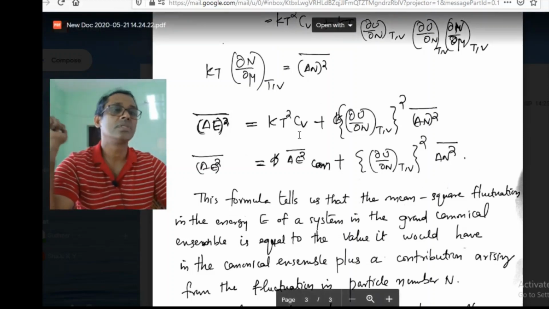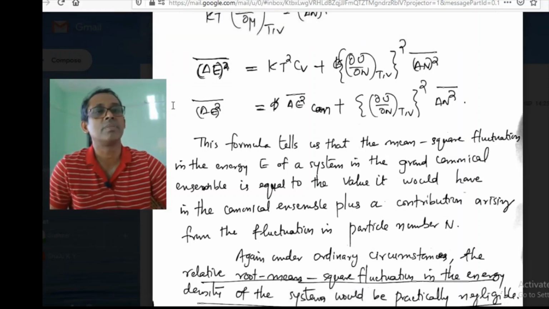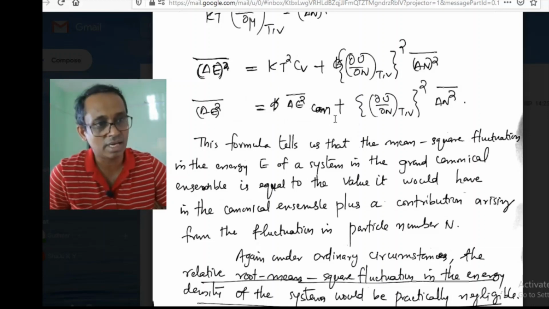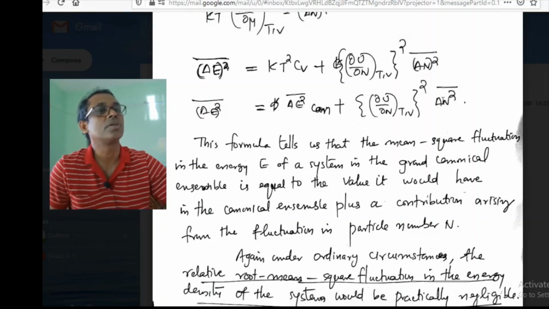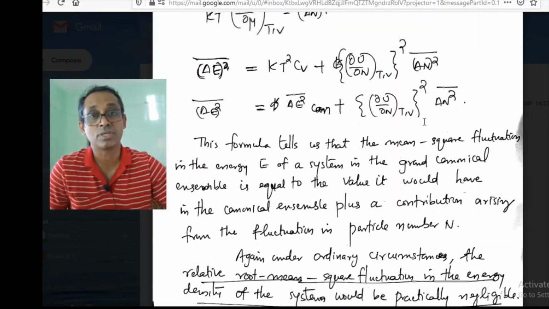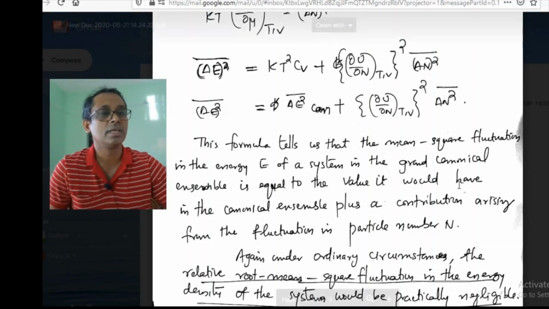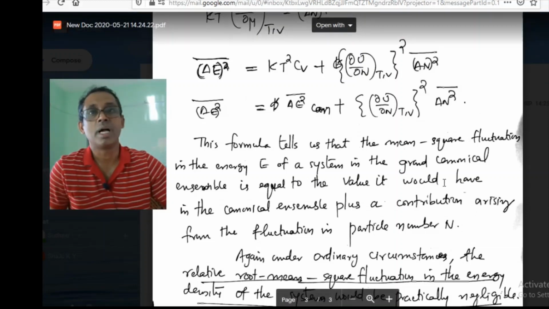So this formula tells us that the mean value of the square of the fluctuation in energy of the system in the grand canonical ensemble is equal to the mean value of the square of the fluctuation in energy in the canonical ensemble, plus a contribution coming from the fluctuation in the particle number N. So we can write it as a sum like this.